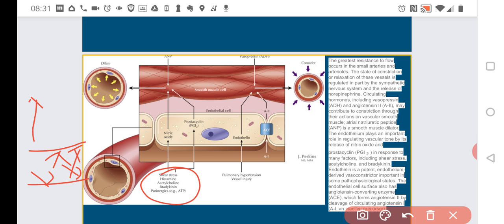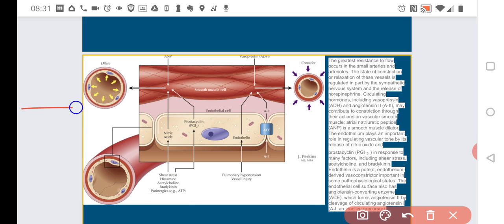So as a mechanism to reduce this pressure, they may dilatate. So they may go a bit in this direction, be bigger, so that when the lumen of the vessel gets bigger, the blood pressure drops. And when the blood pressure drops, the endothelial cells may be, let's say, happy because less force is put on them.